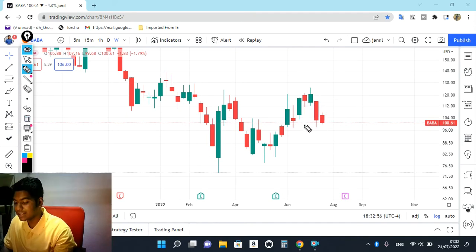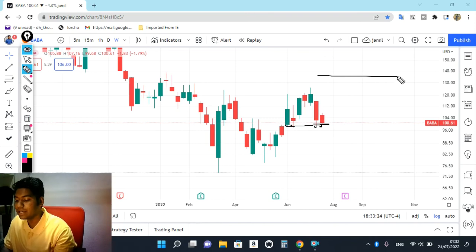And you can see that this week, after sharp selling, no doubt on intraday the market tried to pull back to 106, 107. After getting this resistance level, the market almost closed on the same support level that we already discussed last week. Right now we can see almost three to four weeks, first time, second time, third time, the market closed on the same support level we discussed in our previous video.